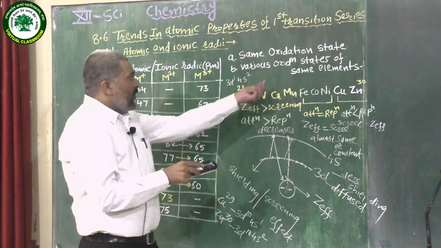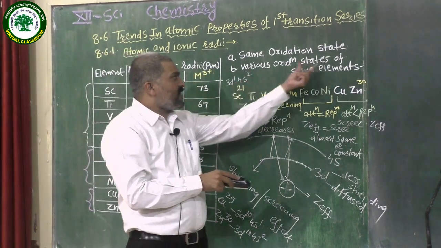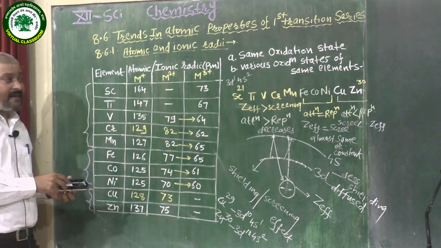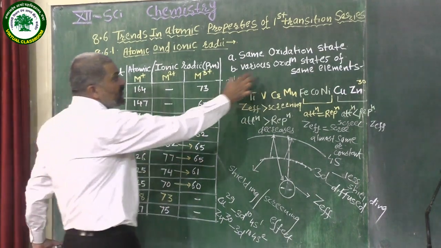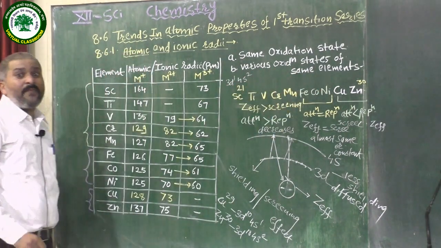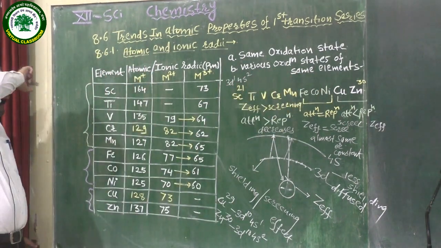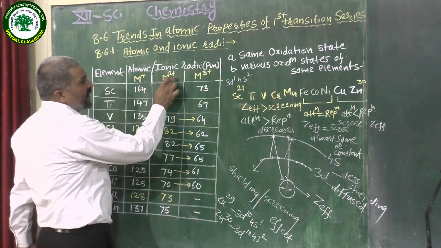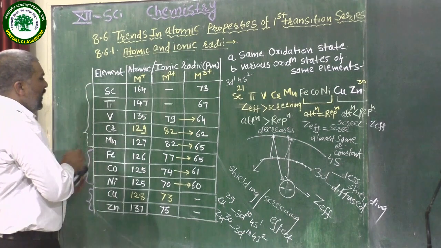Here we have to consider the various oxidation states of the same elements. Let us study the trend again while considering the various oxidation states of the same elements.